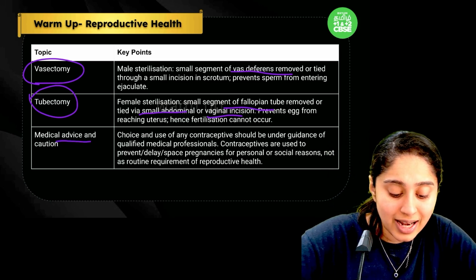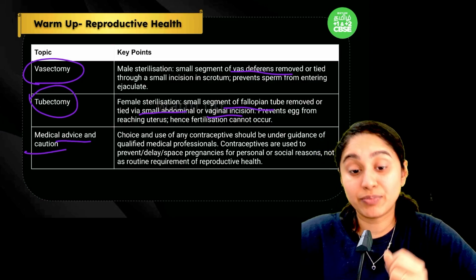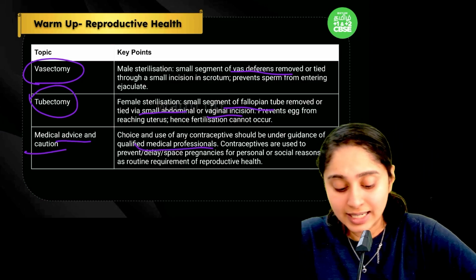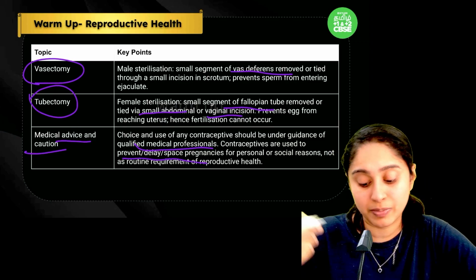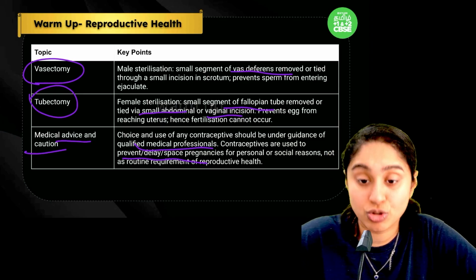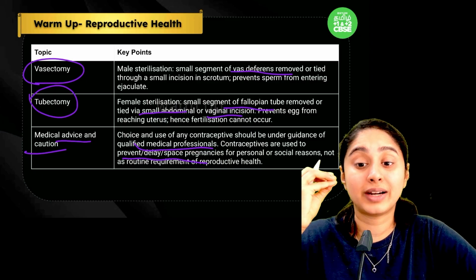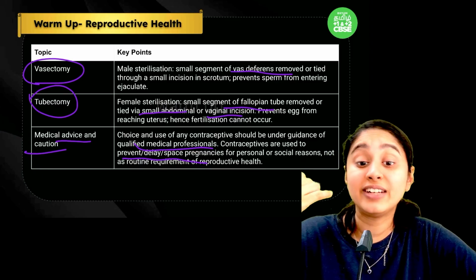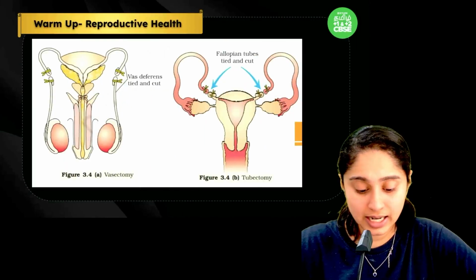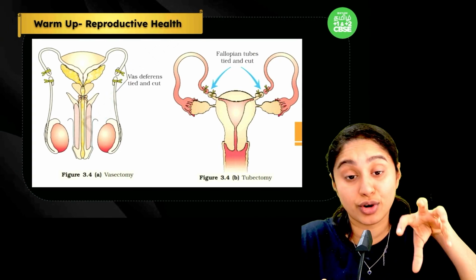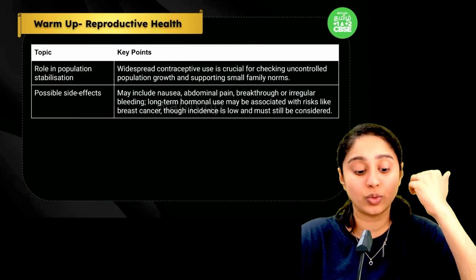Okay, then medical advice and caution. What kind of contraceptive is better is something that medical professionals can tell. These contraceptives can also be used to delay or space the pregnancies, for any personal or social reasons. It's not like a requirement, but definitely medical professionals can help as to what can be done for this. Clear, everybody? The diagram of vasectomy and tubectomy is there in your textbook. So when you go through it, you will understand.